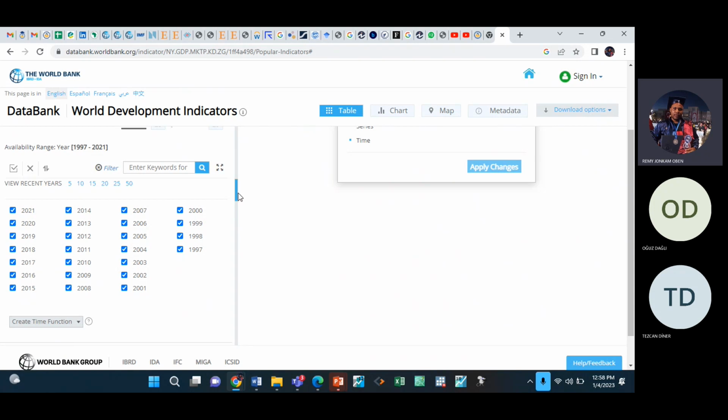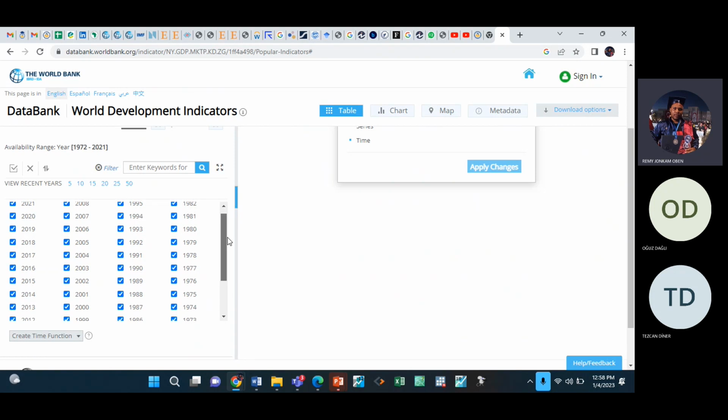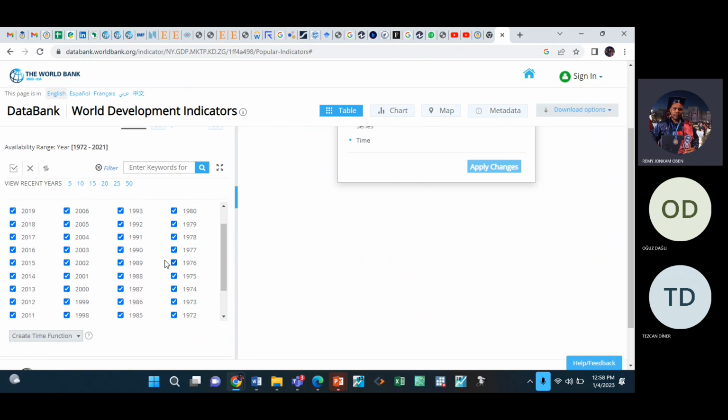So don't take last 25. I think I should unselect. Let's take last 50. So you can take last 50, then you come and exclude the rest. So you can remove 1989 and these ones. It should start from 1990. Or you can select them manually.